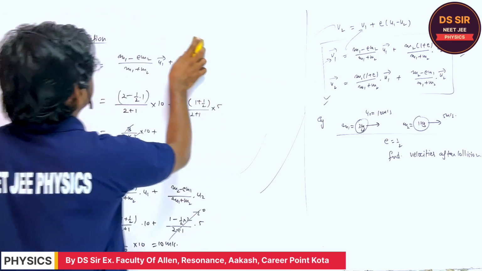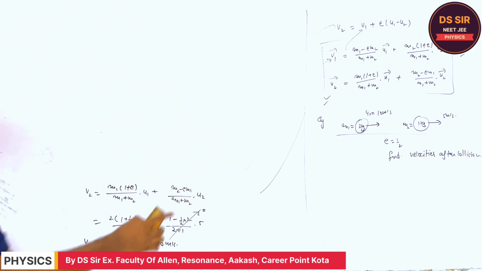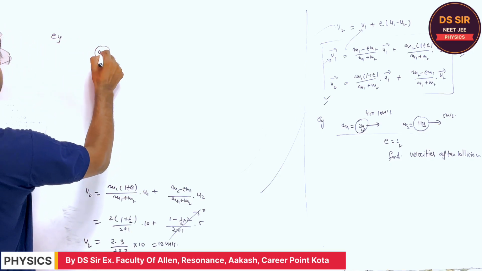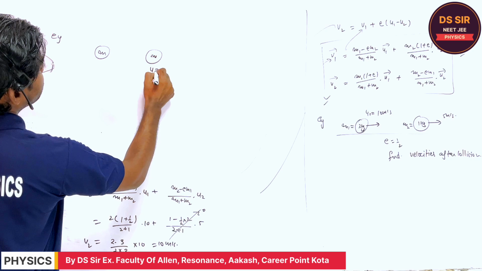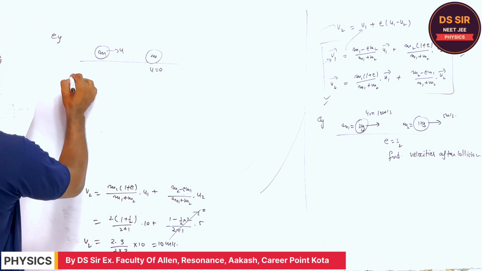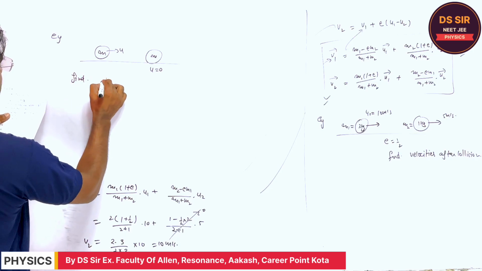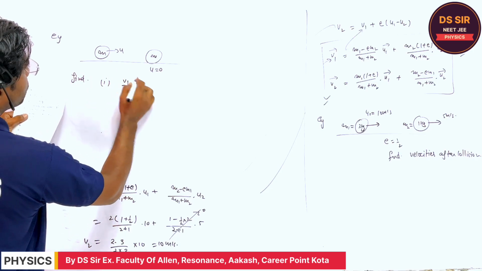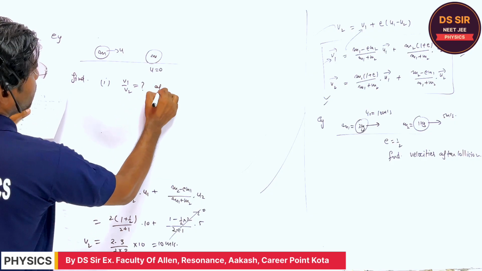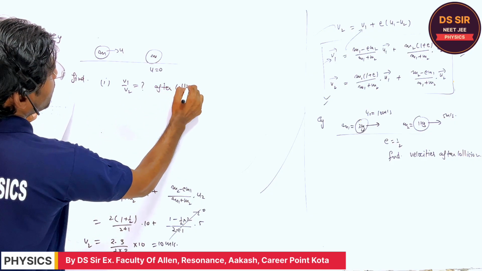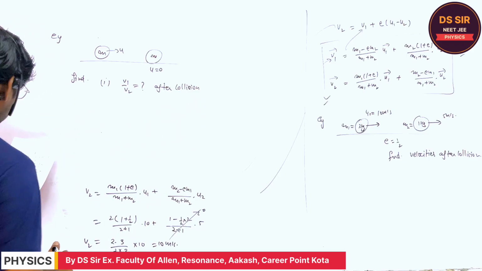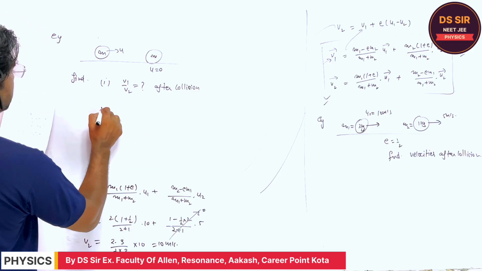Copy this. For example, this is a mass m at rest, and another mass m is moving with the speed u. First, find the ratio of v1 and v2, the velocities after collision, considering the coefficient of restitution e.